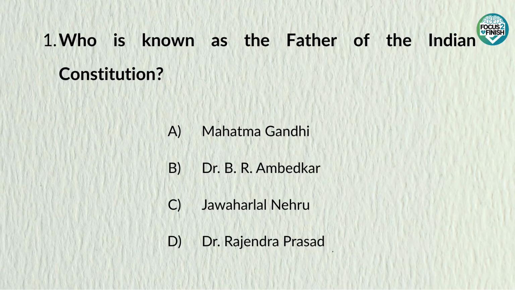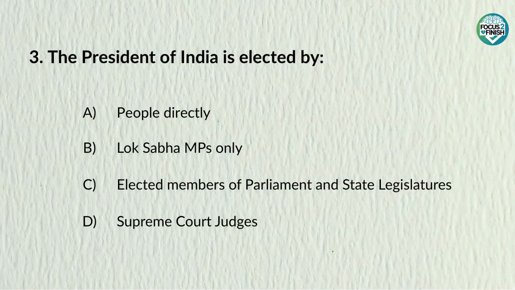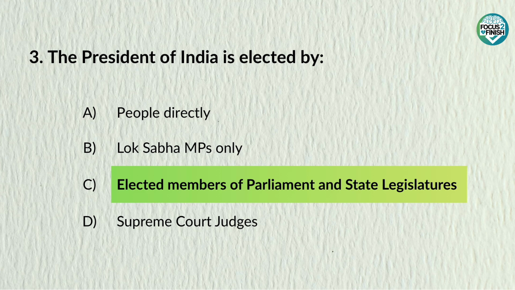Who is known as the father of the Indian Constitution? Answer: B.R. Ambedkar. How many schedules are there in the Indian Constitution? Answer: 12. The President of India is elected by. Answer: elected members of Parliament and state legislatures.